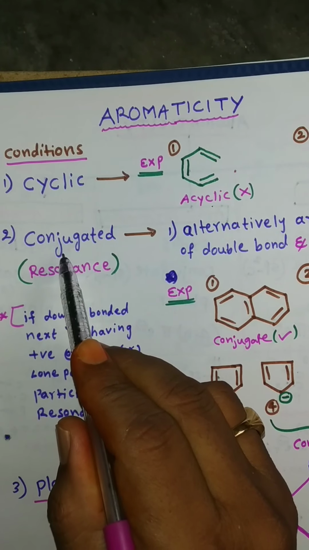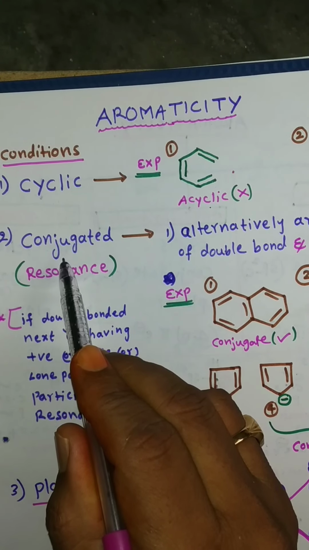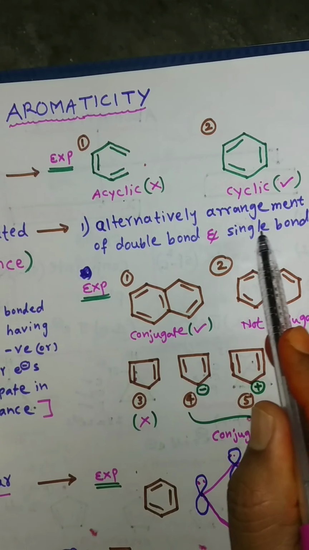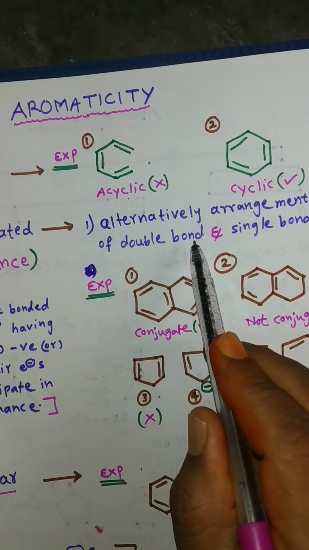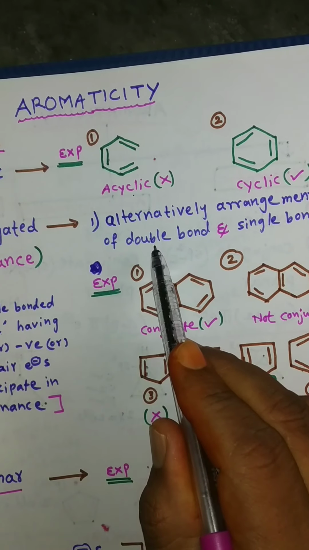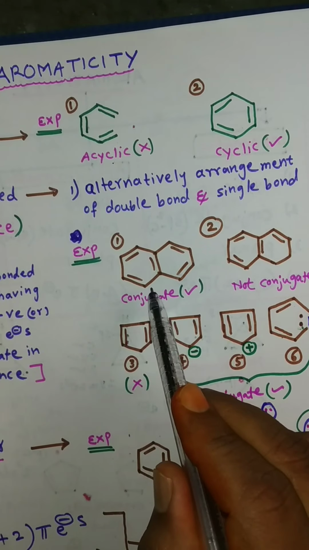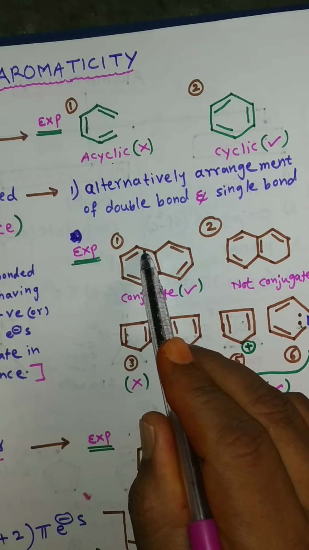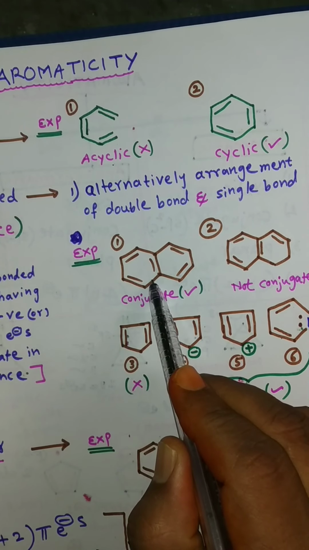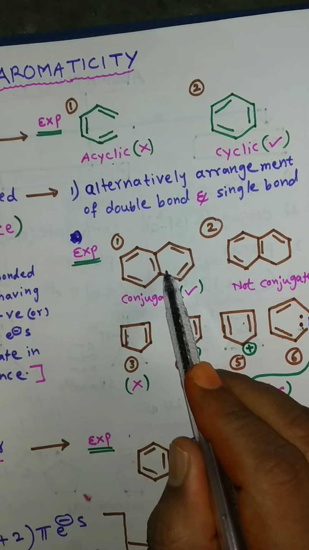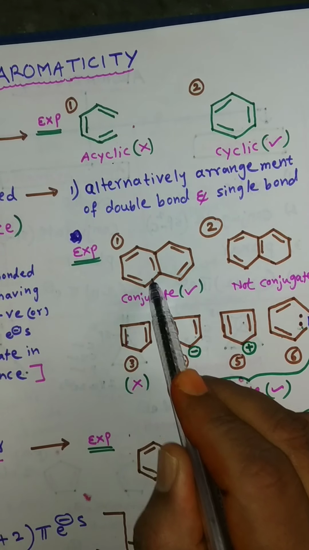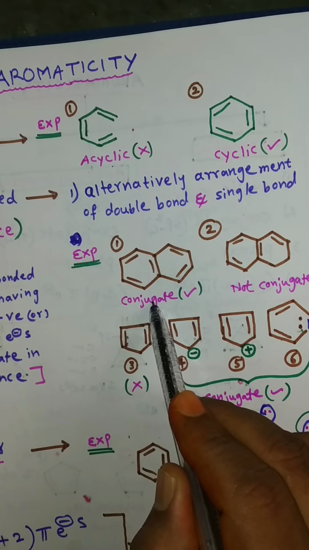Second one, conjugated system, means alternating arrangement of double bond and single bond in the compound. It is the conjugated system. For example, this is the naphthalene compound. It is the conjugated compound because double bond, single bond, double bond, single bond, these are alternating arrangement of the double bond and single bond in this compound.